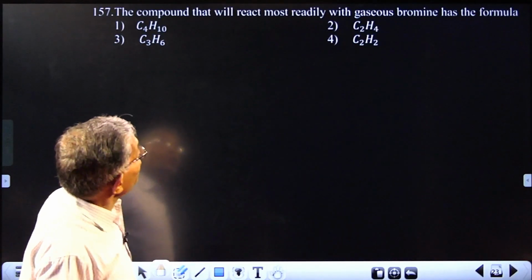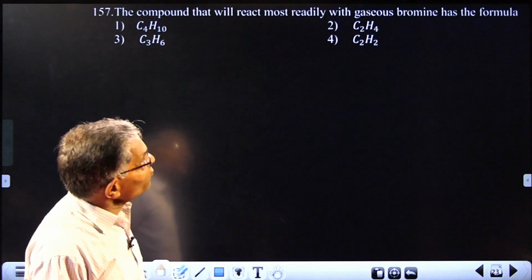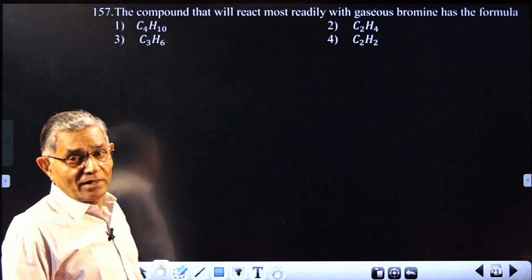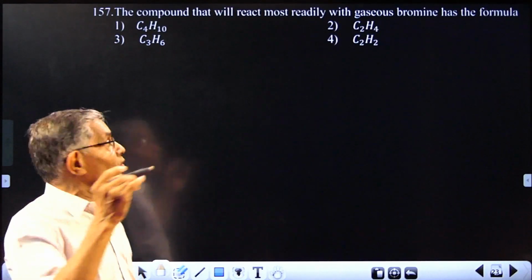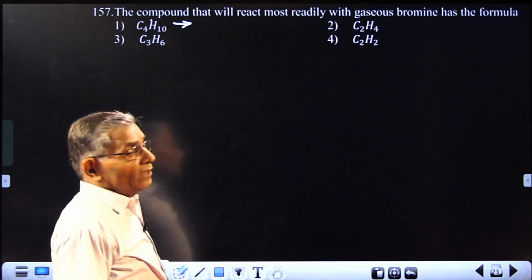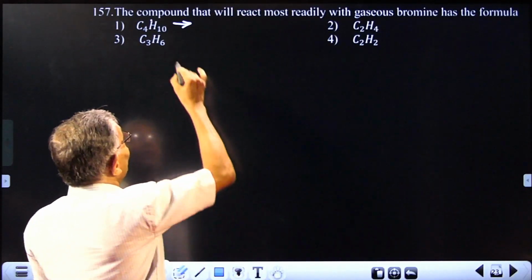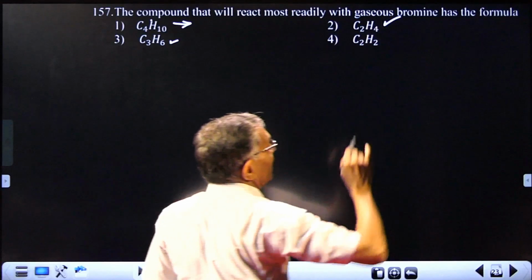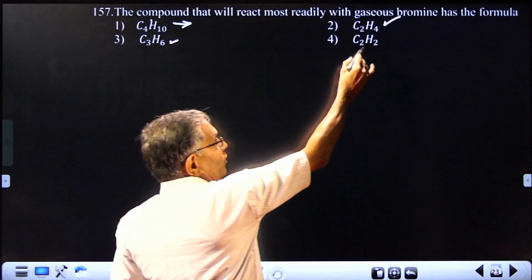Next question: a compound that will react most readily with gaseous bromine. You are given certain formulae, and the formula will give you the type. C4H10 is saturated, so it will undergo only substitution. C3H6 is an alkene, C2H4 also is an alkene, and C2H2 will be an alkyne.